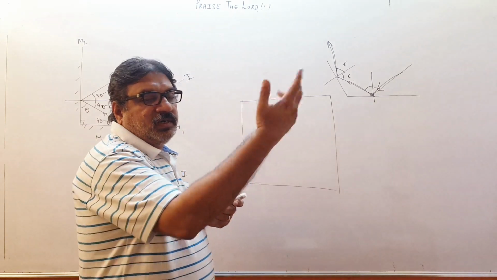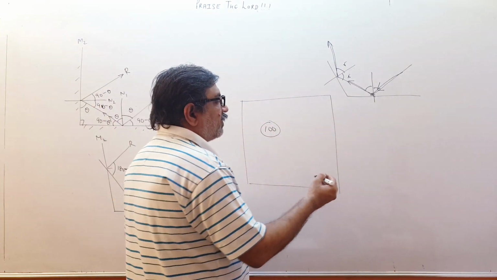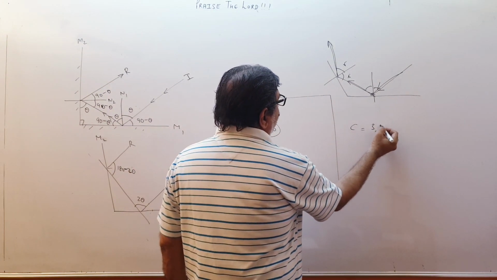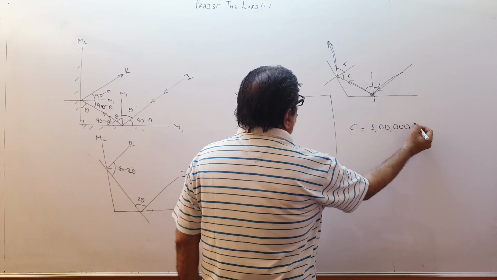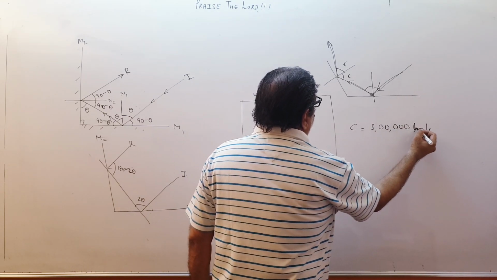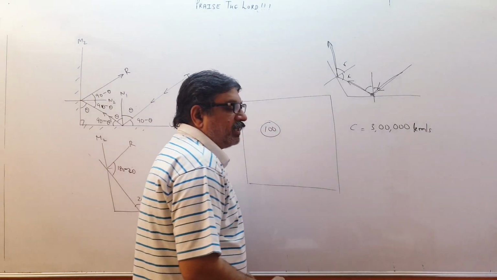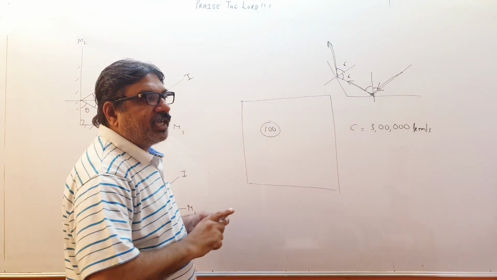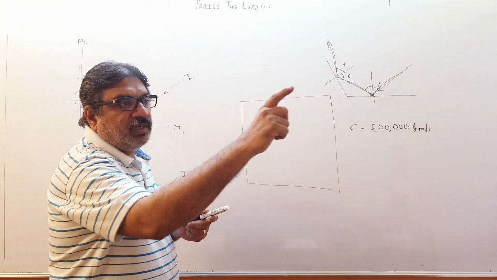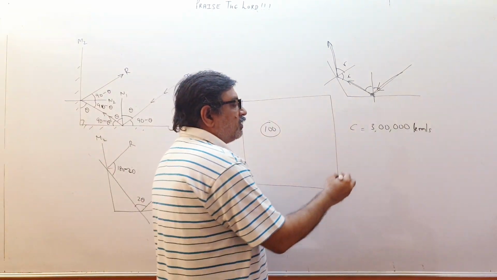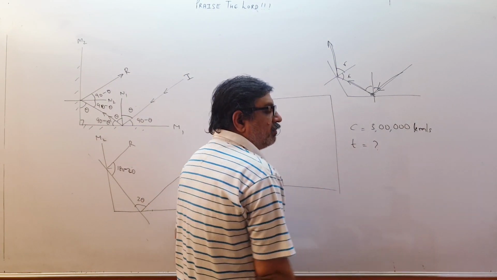So we are throwing a laser light. We know that the speed of light is 3 lakh kilometer per second. This is the speed of light. I will calculate the time. I send the laser beam, it comes back, and I will come to know the time taken, T.